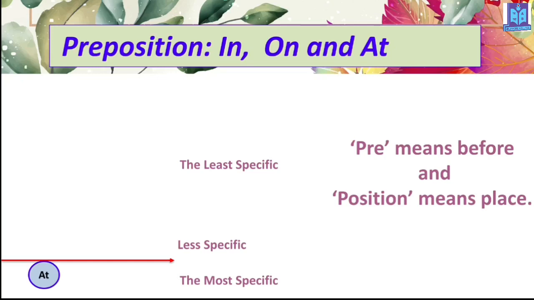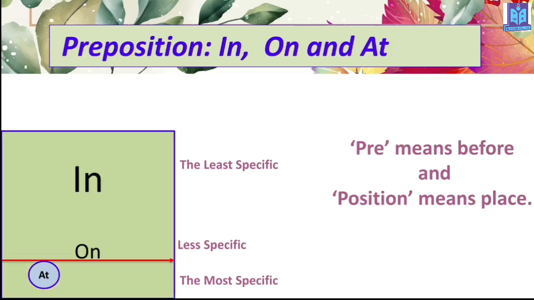And we also use on to indicate a less specific thing. Now comes in. We use in to indicate something is least specific. Least specific means very, very little specific, not so much exact. In the case of a bigger area or bigger, larger thing, we use in.